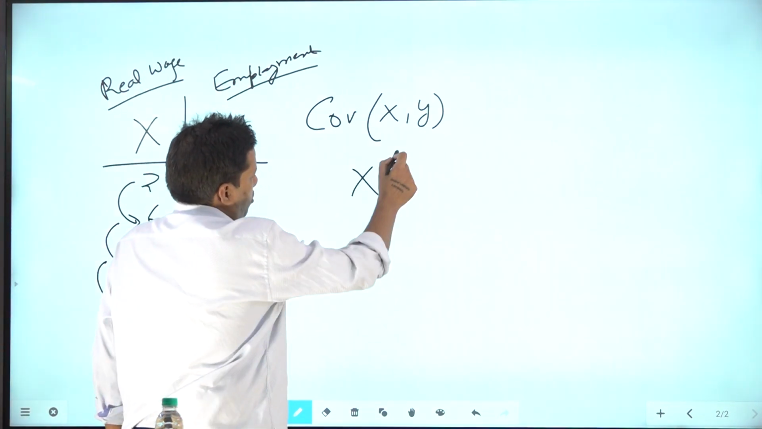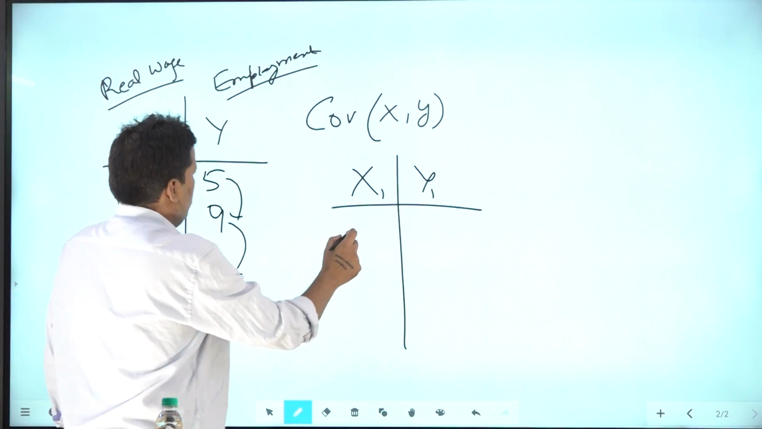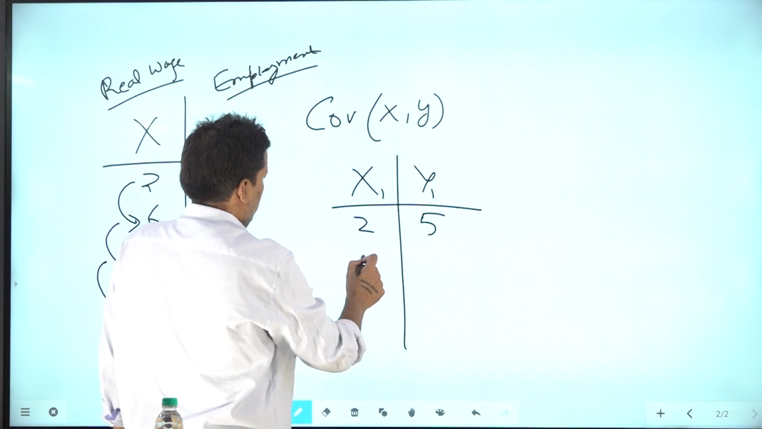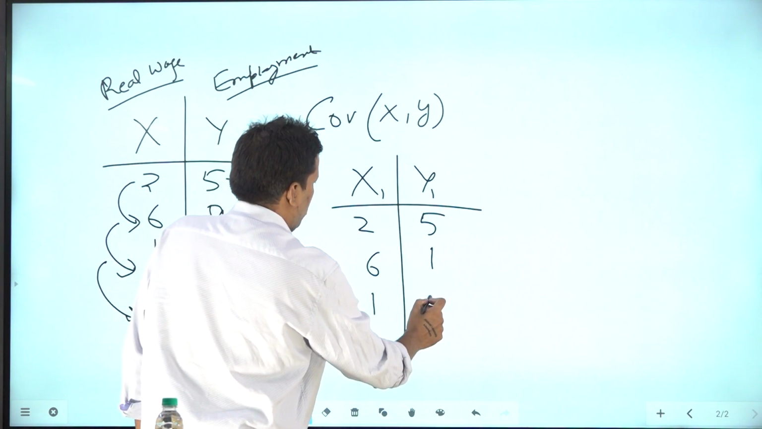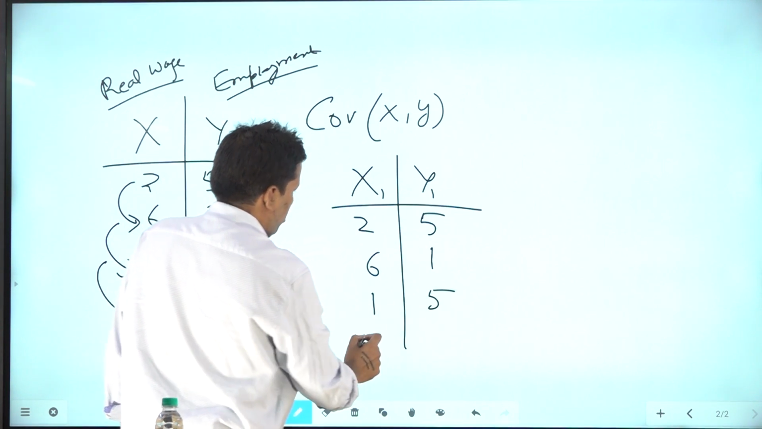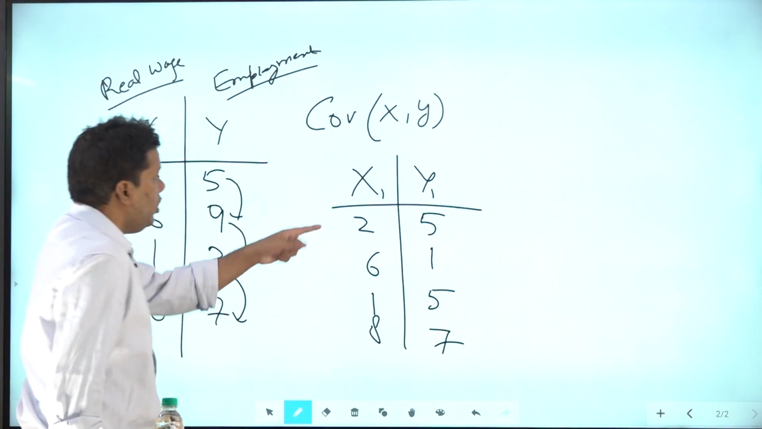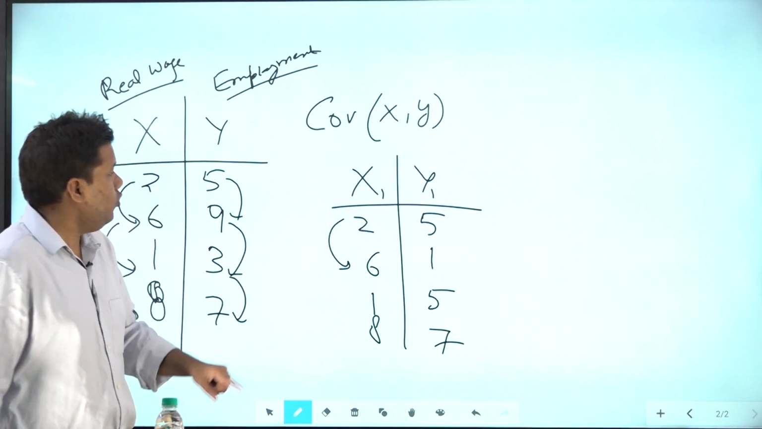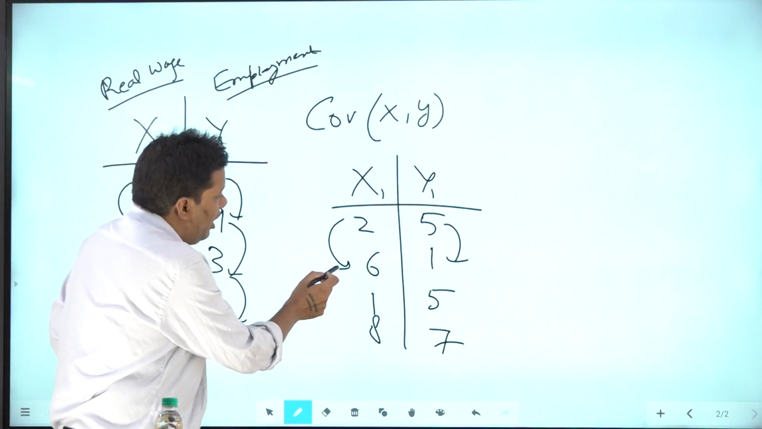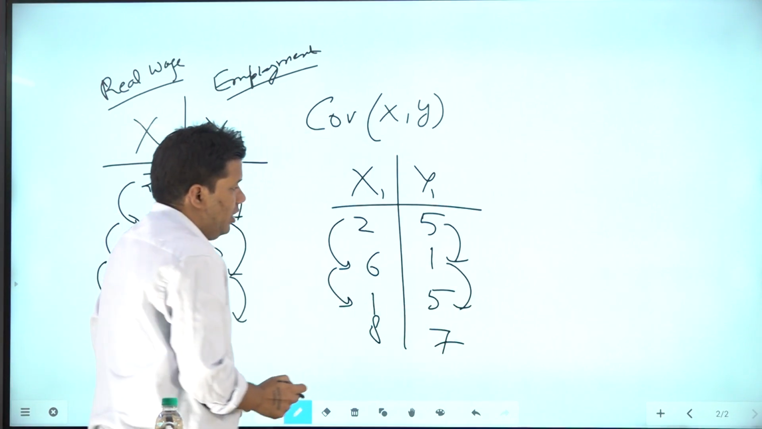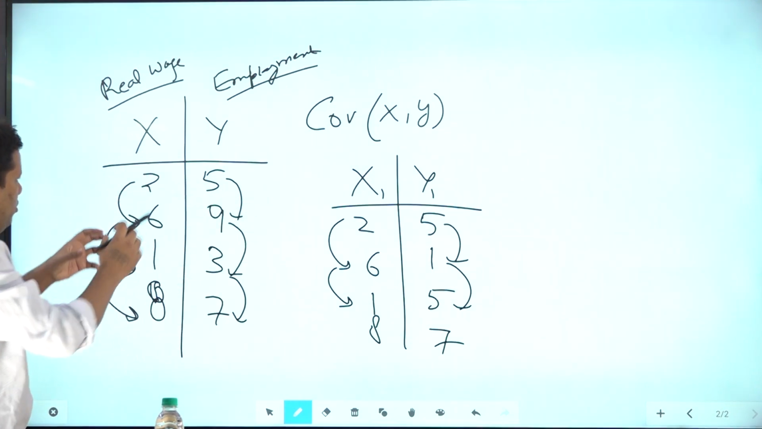Let me show you another series. Same, I'm calling it x1, y1. The numbers are like this: 2, 5, 6, 1, 5, 8, and then 7. Here what is happening? 2 increased to 6. x is increasing, but y is decreasing. Right? They are in opposite directions. Here again x is decreasing, but y is increasing. Can you see the force? So when you take the summation of this, here what is happening?